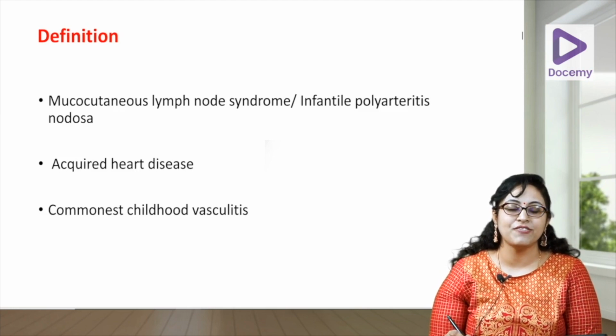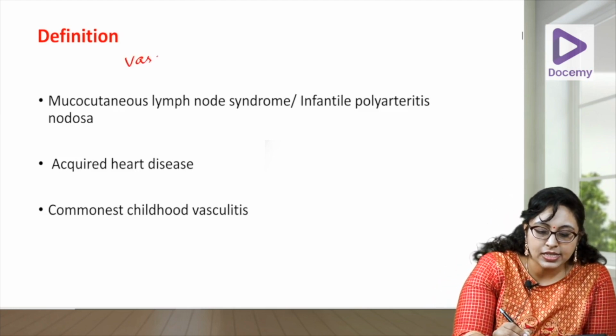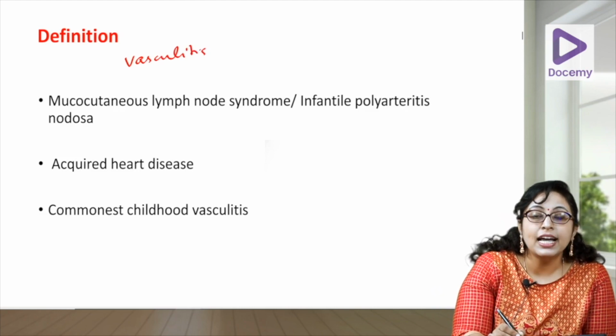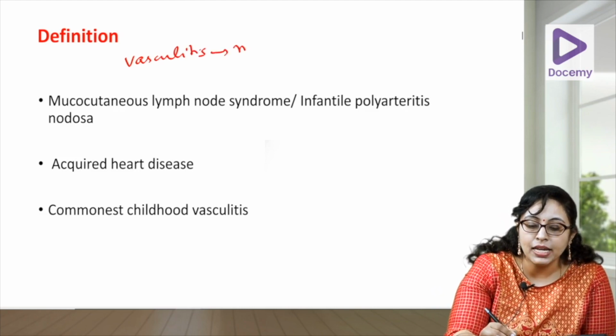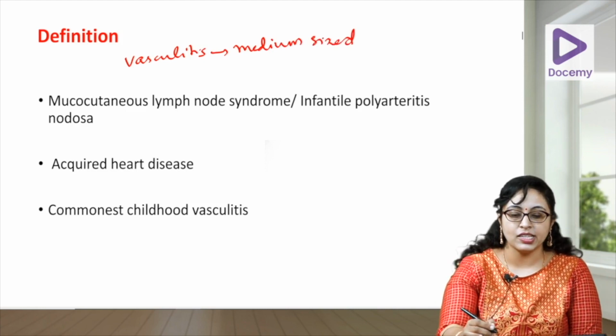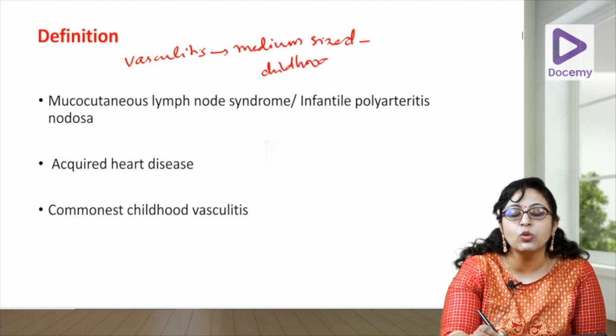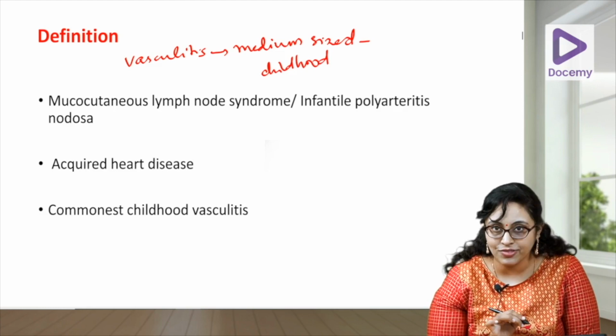So what is the definition of Kawasaki disease? It is a vasculitis that affects the medium-sized vessels, and it is usually seen in childhood. So, it is a childhood disease and not a disease of adulthood.